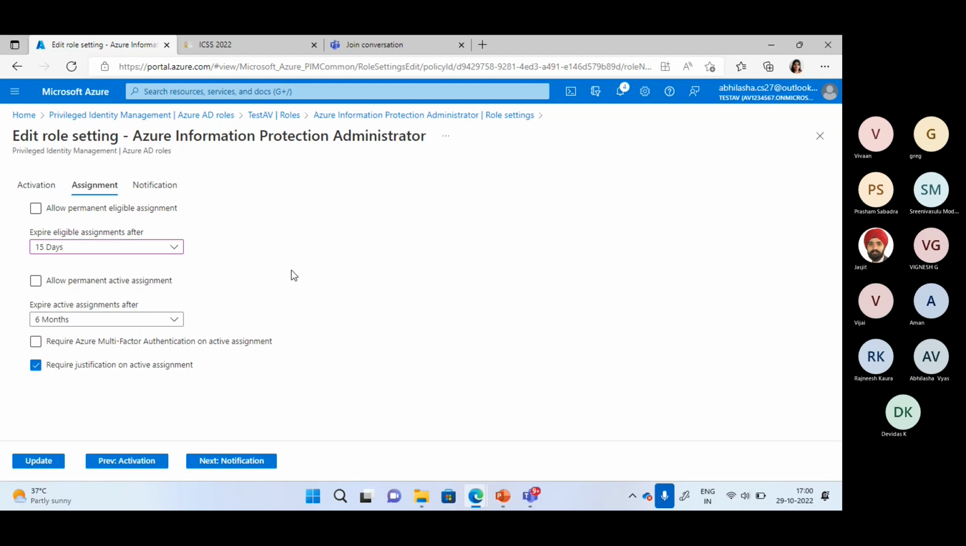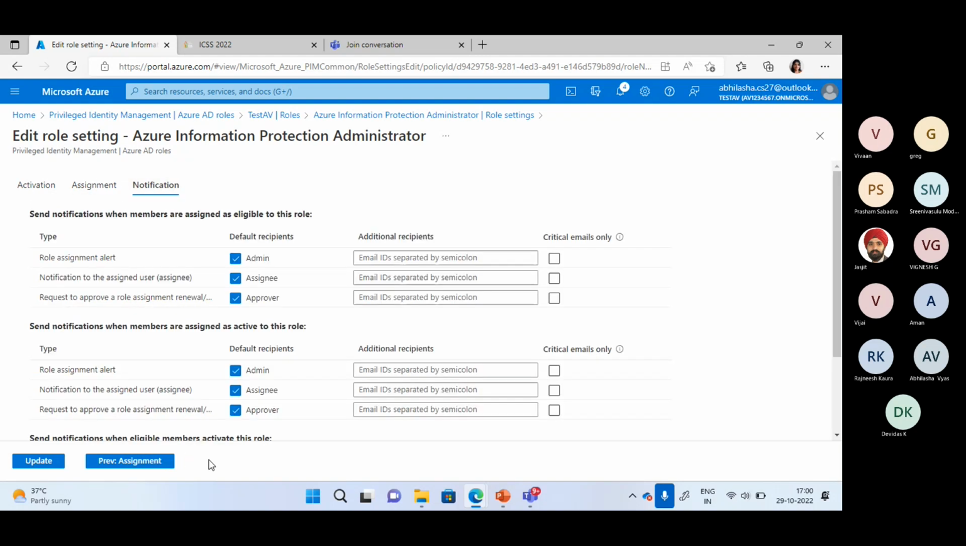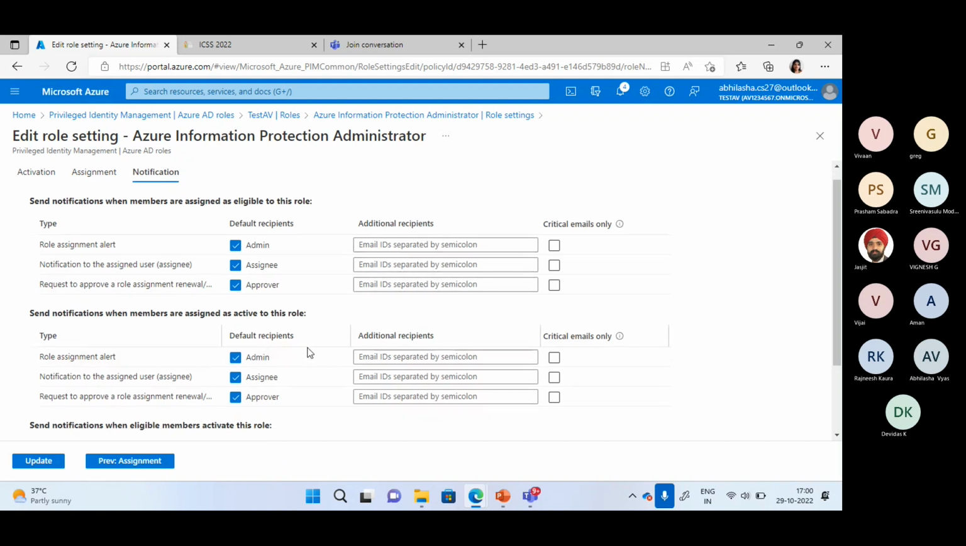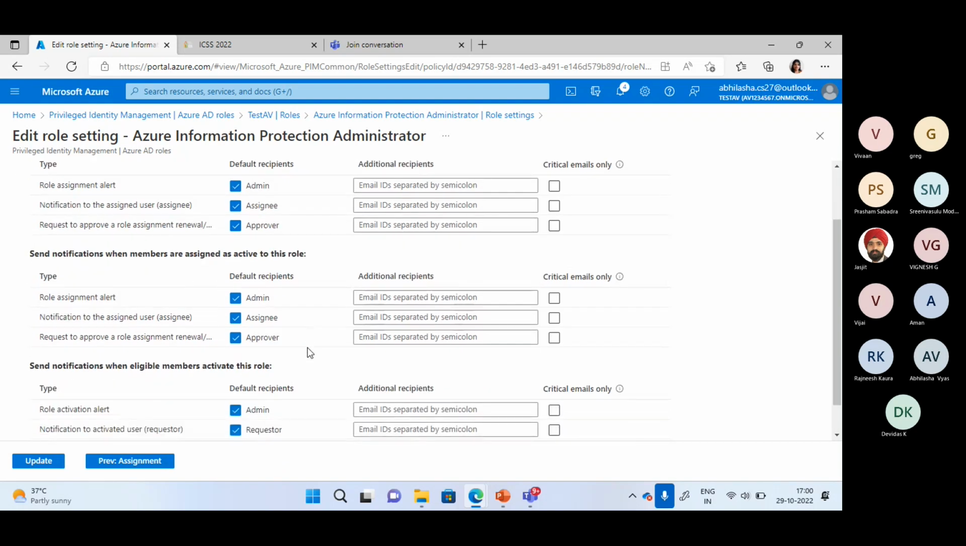And for activation, again, if you have set up any kind of additional task like MFA or approval requirement, those options will also be there that we can manage. And again, require justification on active assignment, require MFA on the active assignment. So these kinds of conditions also we can add on. And then the last point is the notification. Whenever this role is assigned or activated, who will be notified, who will be getting these messages?